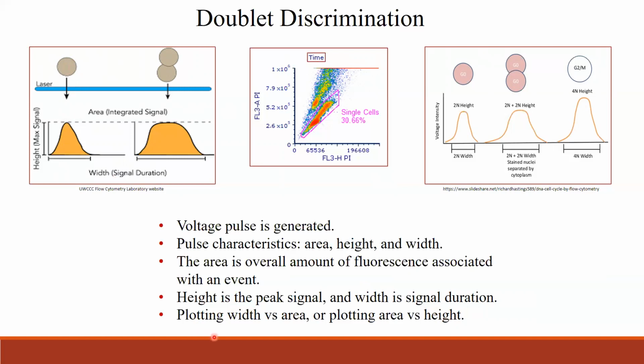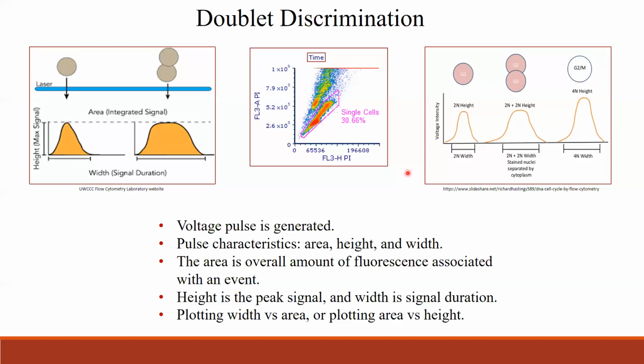Plotting width versus area, or plotting area versus height, would give you the same thing I've done here. So this is height PI versus area PI. Here you see there are single cells, and then there are doublets, which have a higher area, kind of parallel to this one. These are the doublets, and these are the single cells.